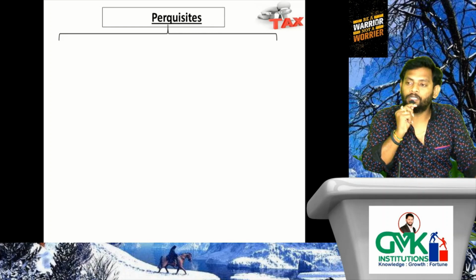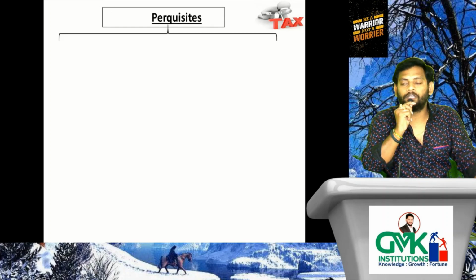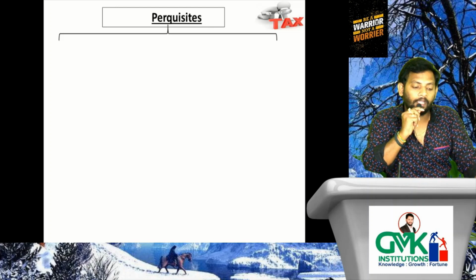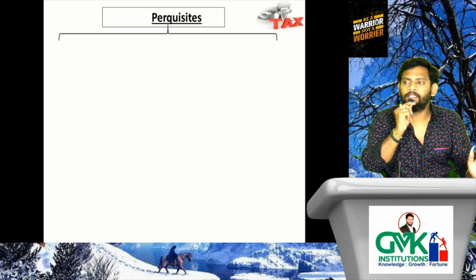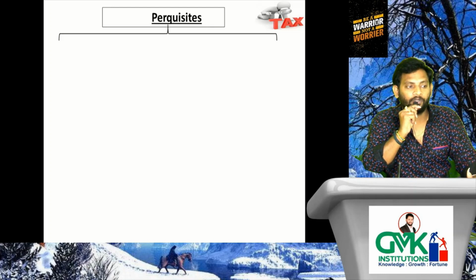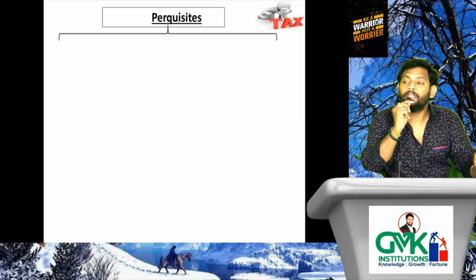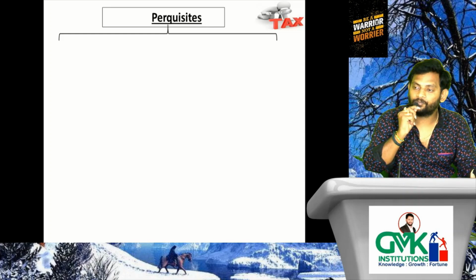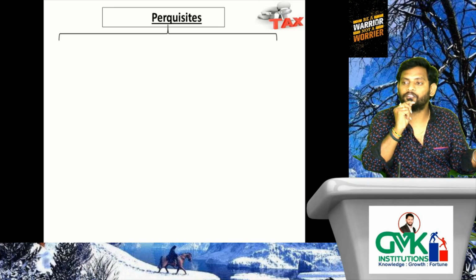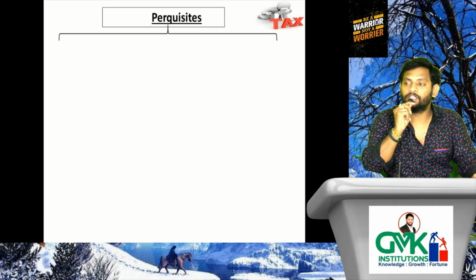Before getting into that specified and non-specified discussion, let's verify another two types of perquisites. Again, there is a possibility of having two types of perquisites. First one is free of cost perquisite. Second one is concessional perquisite.